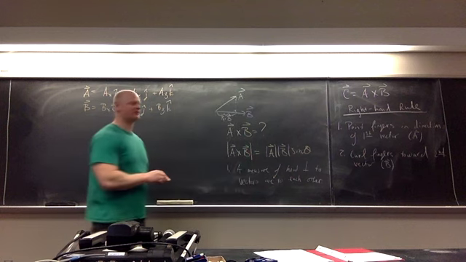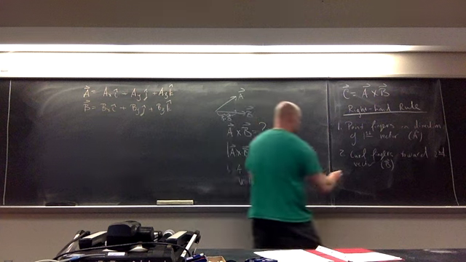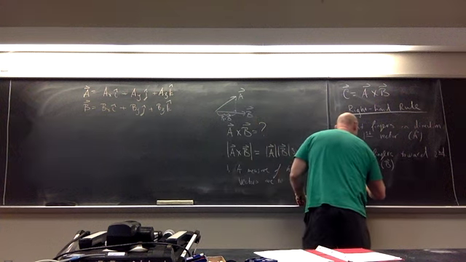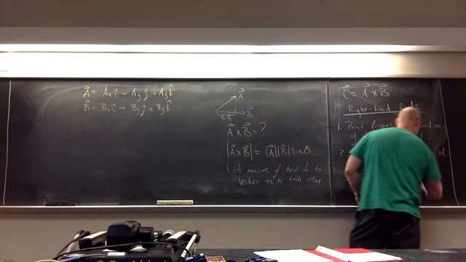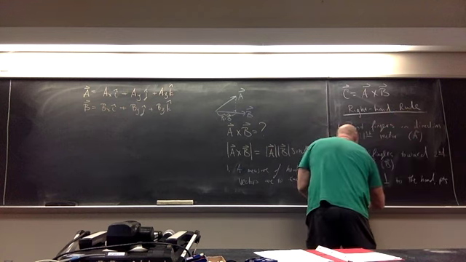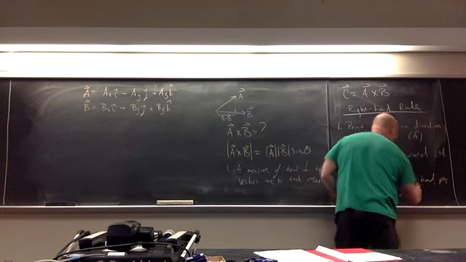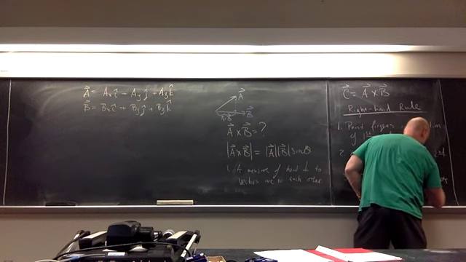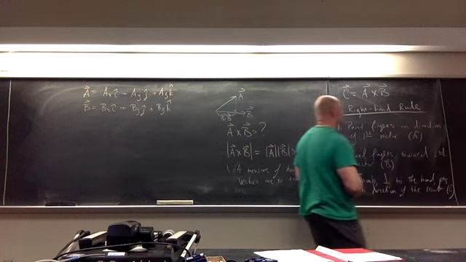We curl them in the direction of the smallest angle. Step number 3, thumb, which is perpendicular to the hand, points in the direction of the result, which in this case would be vector C.